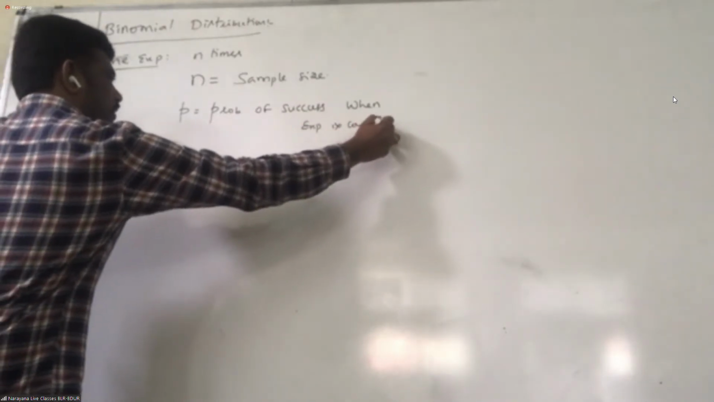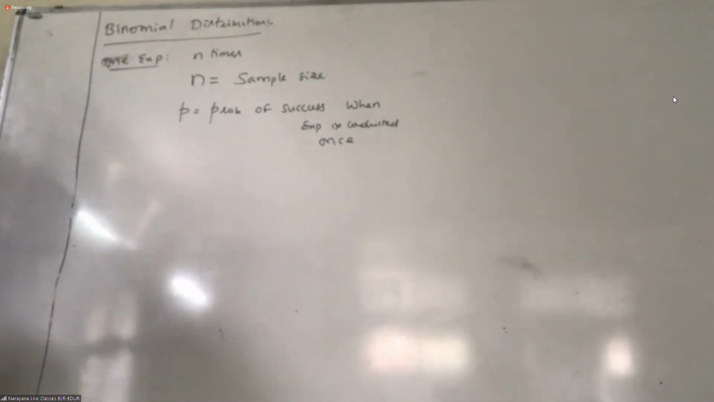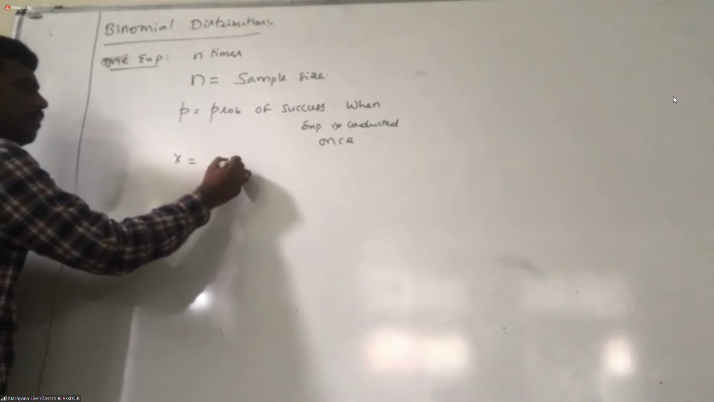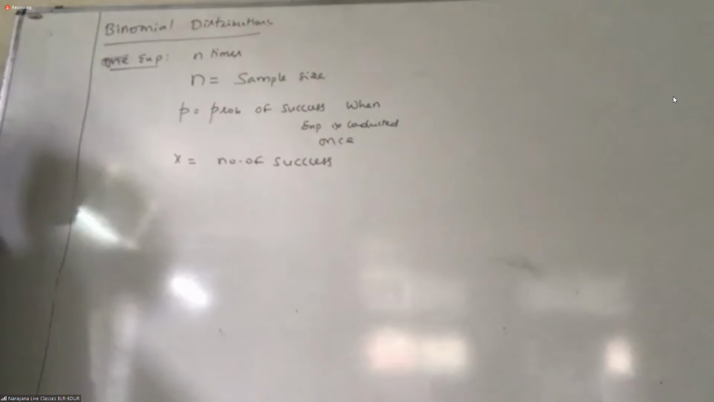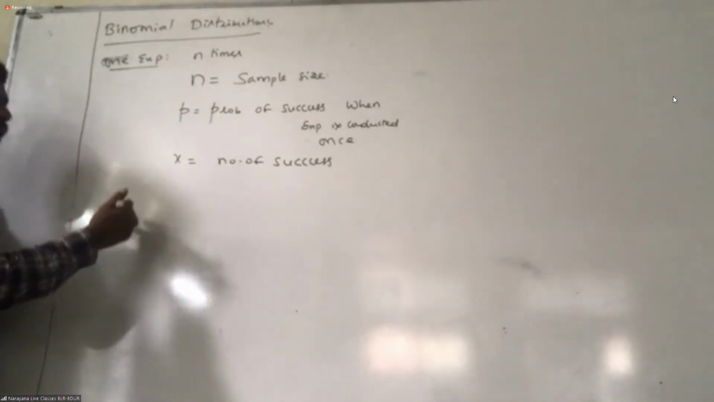In the question, they may say the coin is tossed 100 times. Don't bother about that. If it is tossed one time, what happens? That is what we need to take while deciding the value of p. Is it clear, students? Then X here means the number of successes. You need to decide for each question what the success is. From question to question, success is going to be different.